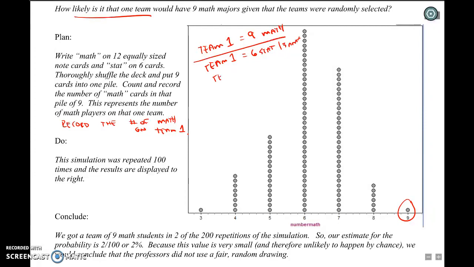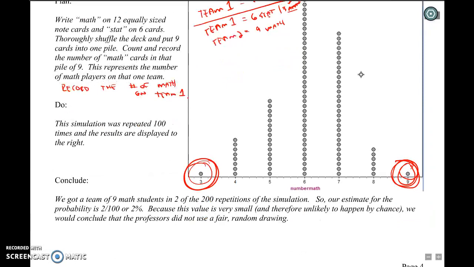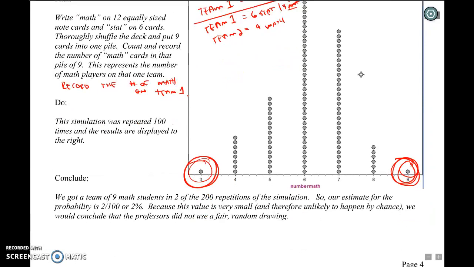Then the other team, team 2, would actually have 9 math kids. So if the first team had 3 math kids, that means they had 6 stat kids. So these two outcomes combine to tell us that this happened twice out of 100.